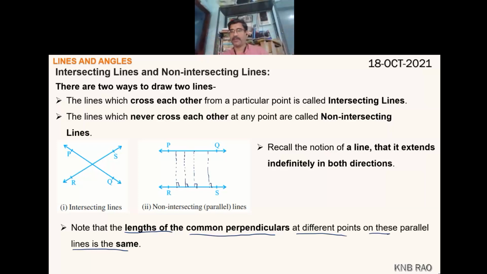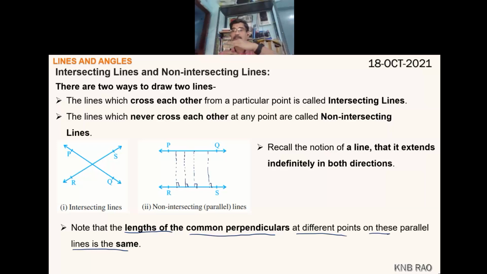This is one concept. Next, non-intersecting lines. Two lines of a plane, however far they are extended, if they do not cross each other, then they are called non-intersecting lines, and they are also called parallel lines.